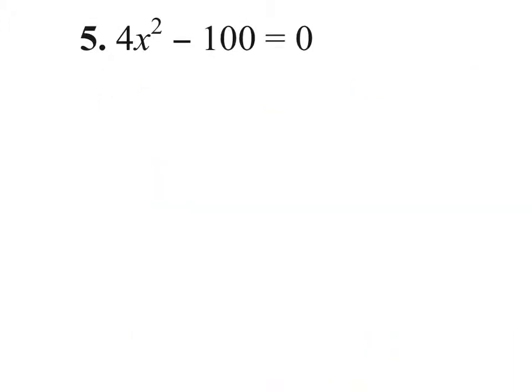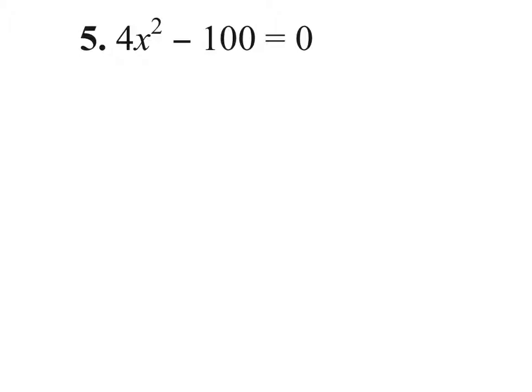So let's take a look at number 5 next. Number 5, we don't have a trinomial here anymore. Oh no. Okay? But it's still a quadratic equation because if I wanted to, I could still say that this is 4x squared plus 0x minus 100. I could still write that in that standard form if I wanted to. I wouldn't if I were you. Some of you are recognizing this as a difference of squares.